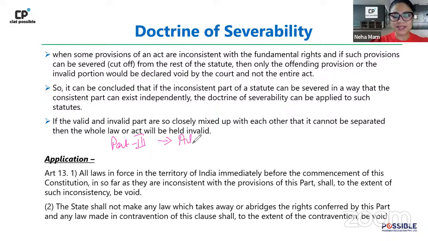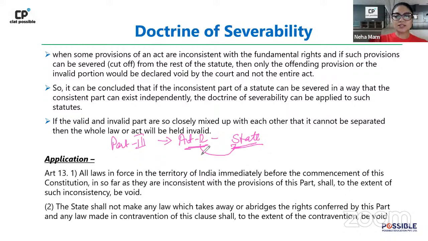Part 3 starts from Article 12, right, with the definition of State. So Article 12, with the definition of State, is where the chapter on fundamental rights begins. Okay, so that's your State. Okay, Sindhuja is saying 19 to 21. Child, your liberties begin in 19, but your Part 3, the chapter on fundamental rights, starts from Article 12, which gives you the definition of State. So your Article 12 starts with the definition of State.